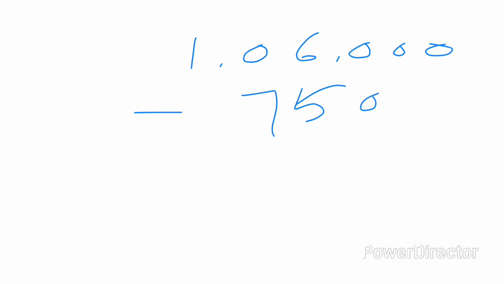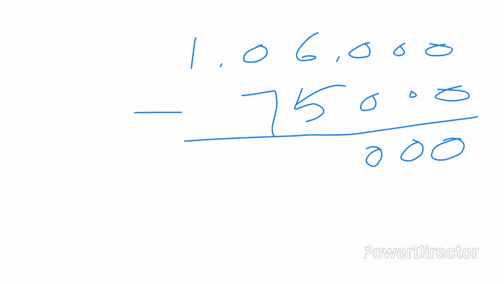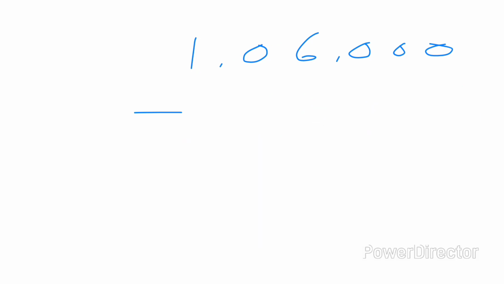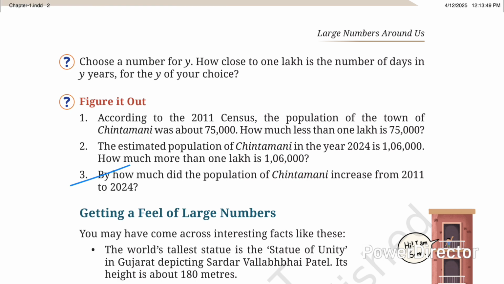First we should write 1,06,000. Then in the earlier year, 75,000. Yes, we should subtract now. 0, 0, 0. So 6 minus 5 becomes 1. Then 10 minus 7 becomes 3. 31,000. Yes, the population of the town of Chintamani increased by 31,000. So the answer for the third question is 31,000.